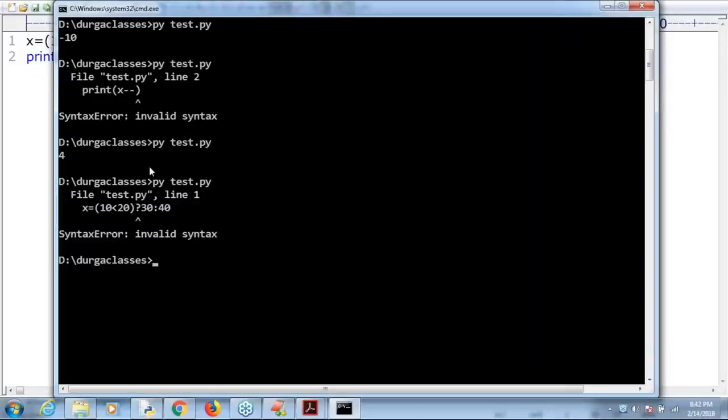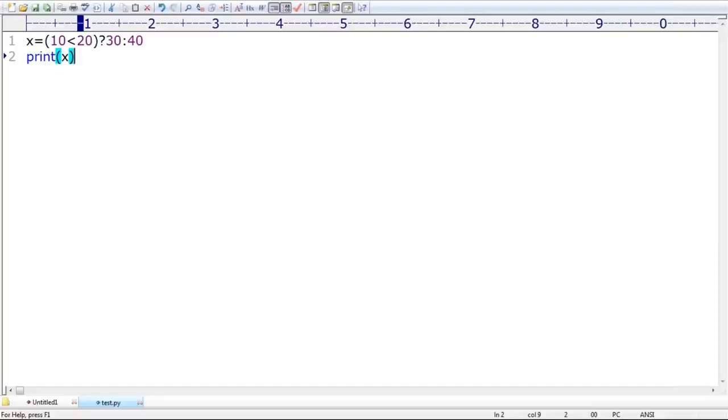Make sure, very carefully: in Python, ternary operator. Can you please fill the remaining line? In Python, ternary operator is not available.